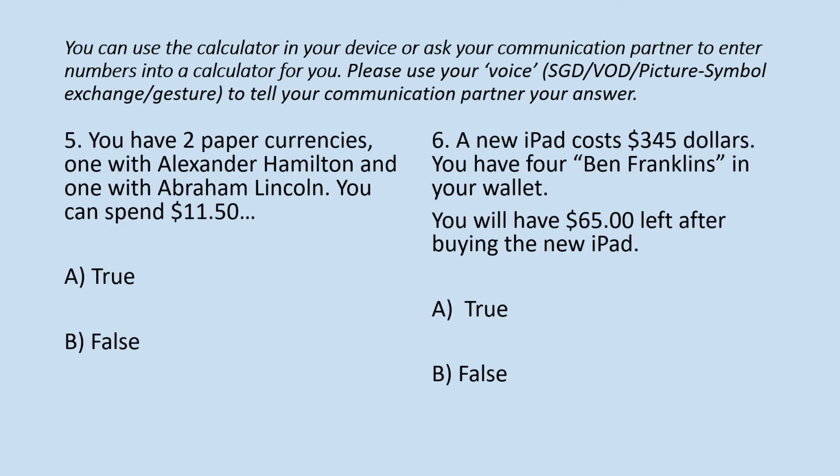Number 5. You have 2 paper currencies, one with Alexander Hamilton and one with Abraham Lincoln. With these 2 paper currencies, these 2 bills, you can spend $11.50. Tell me, A, is that true? Or B, is that false?